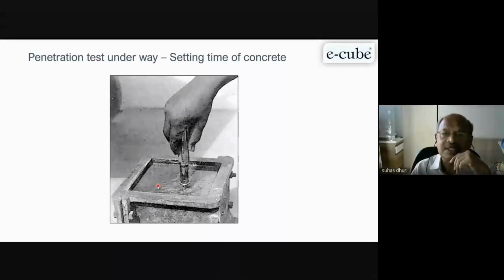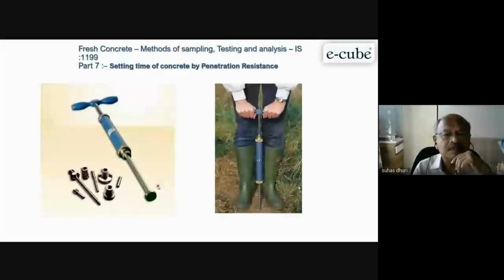till it reaches more than 3.5 MPa stress at penetration of 25 mm, not 20 mm, 25 mm penetration level. And similarly, that hand operated equipment is not suitable to find out the final setting time because the stress or pressure is very high.